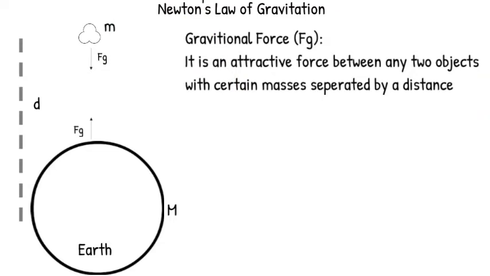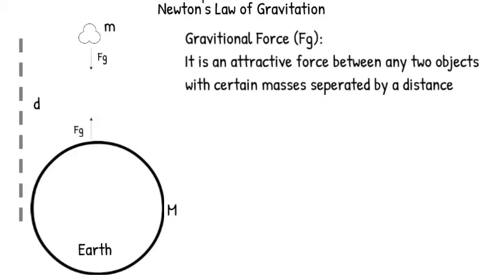This gravitational force is of the same magnitude. Now, which mass will accelerate more? Of course, the small mass will accelerate more. That's why the apple moves towards Earth and Earth doesn't move towards the apple.